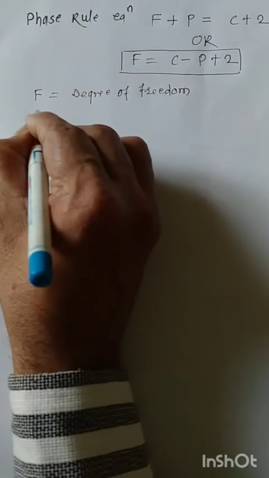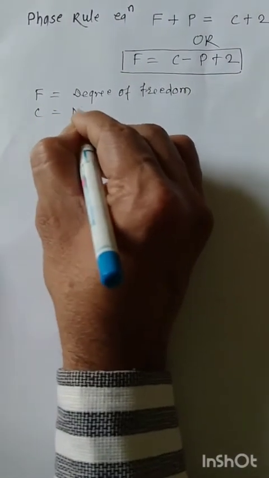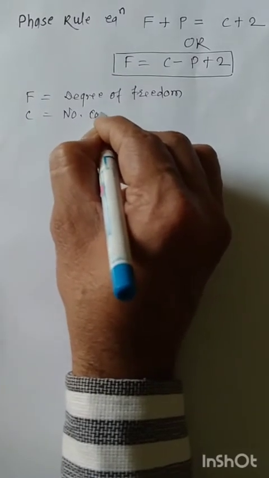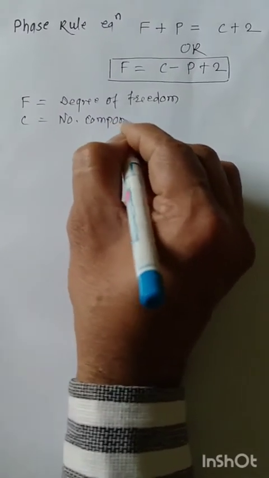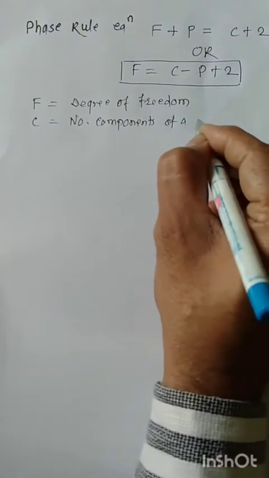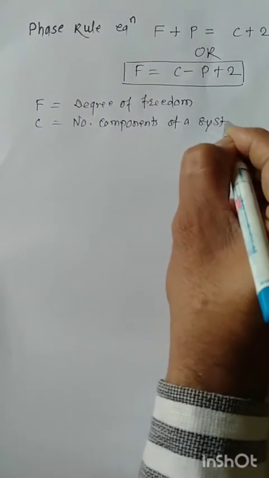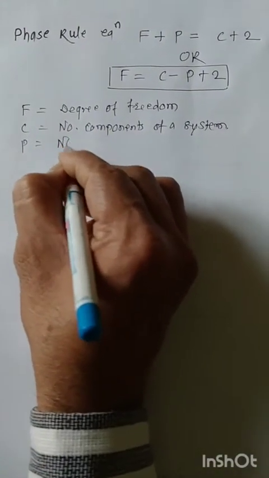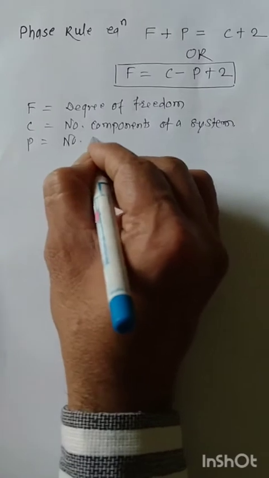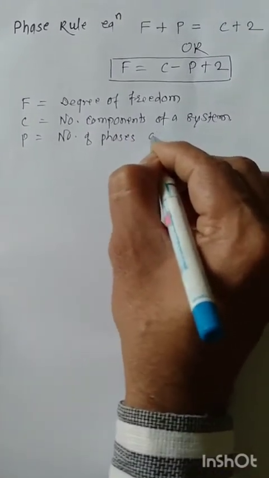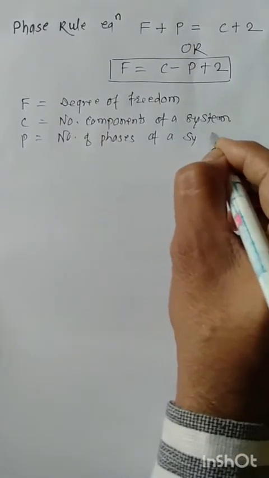C is the number of components of a system. P is the number of phases of a system.